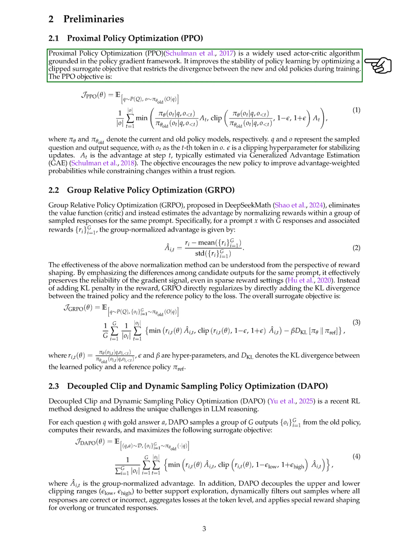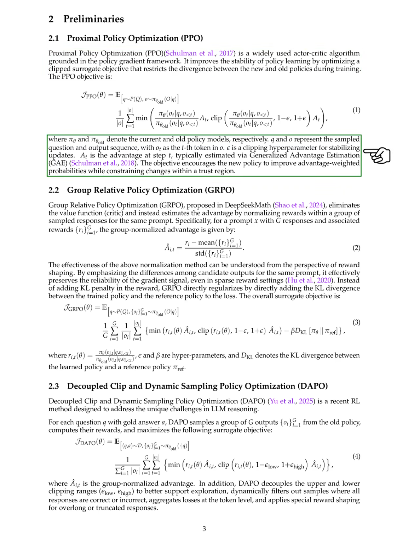The objective involves the current and old policy models, sampled questions, and output sequences, with a specific token in the output. A clipping hyperparameter is used to stabilize updates, and the advantage at each step is typically estimated using Generalized Advantage Estimation, GAE. This objective encourages the new policy to improve while keeping changes within a safe range.